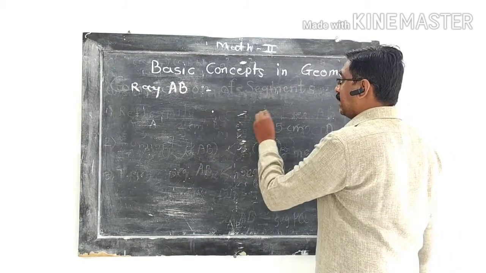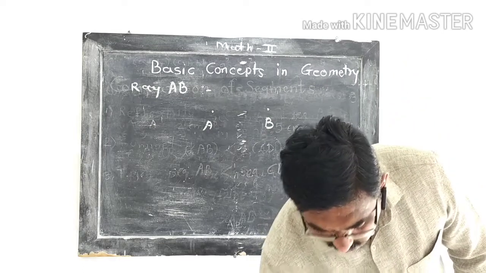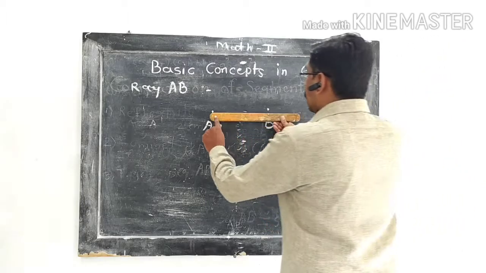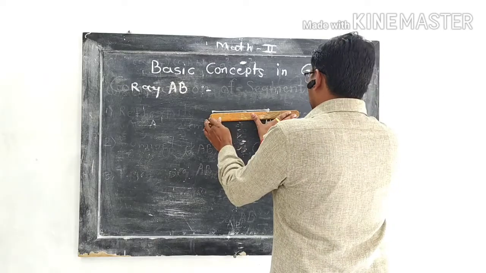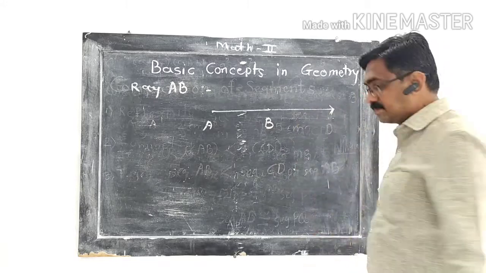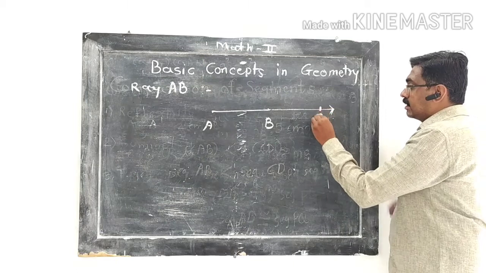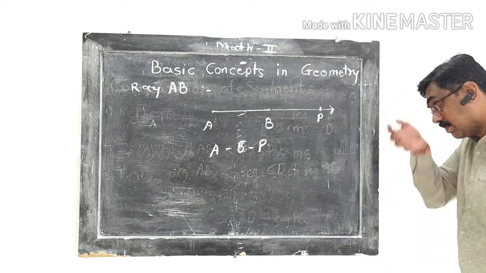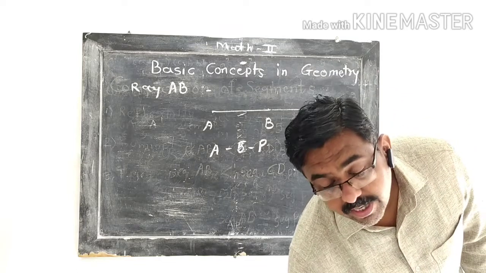So suppose A and B are two distinct points. The union of the segment AB and the points P on this line such that A-B-P is the ray AB. So what we define here is the ray AB.